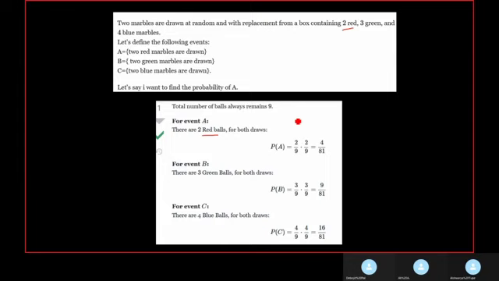And after drawing a marble, we will replace it again. Because we are replacing it, the total number of outcomes will be 9, and the probability of it being a red marble is 2 by 9. So we'll multiply it and we'll get 4 by 81. And similar is the case with green balls, 3 green balls and 4 blue balls.